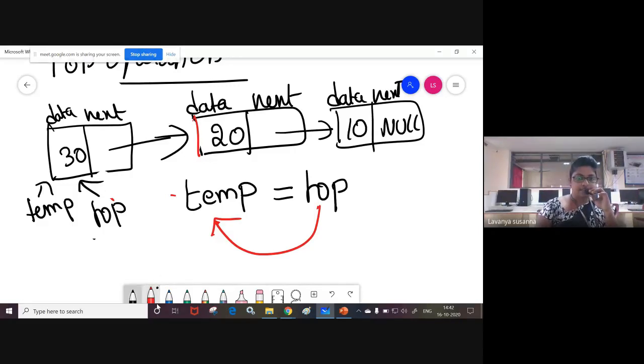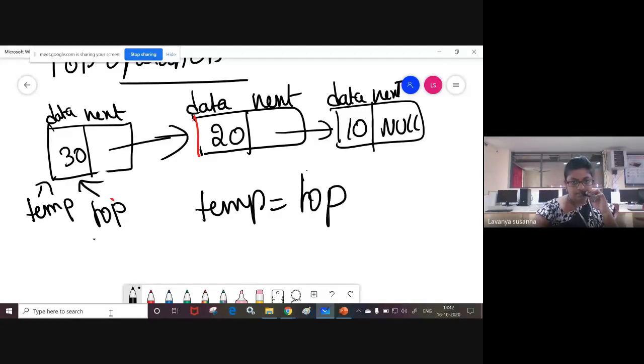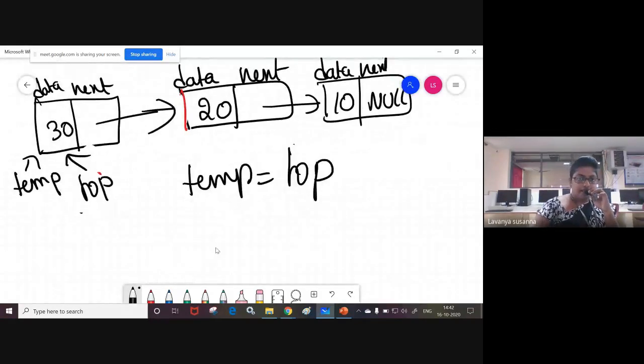Next, what you should do? After this, you should make top point to the next node. Top to point to which node? Element 20 node. How to do it? Top must point to node 20. That means like this: top equal to top of next.